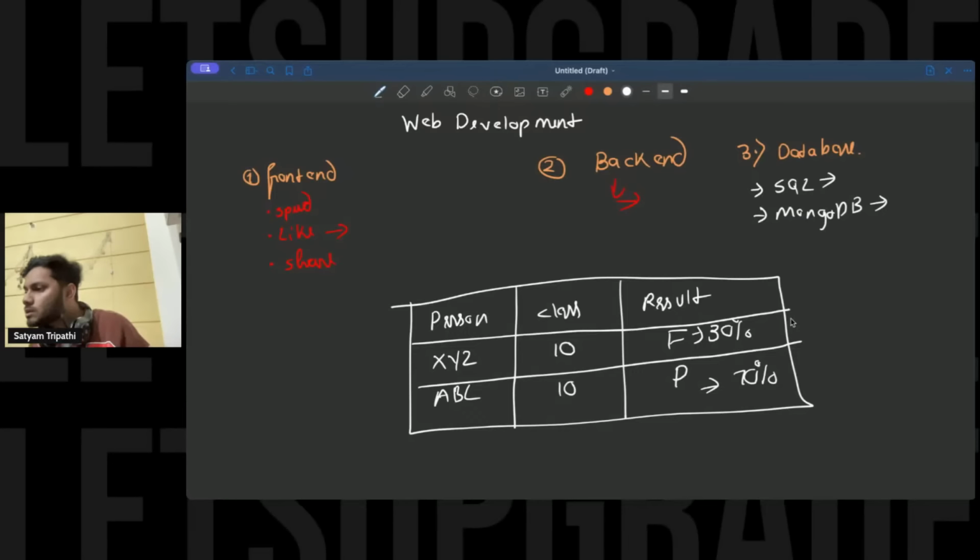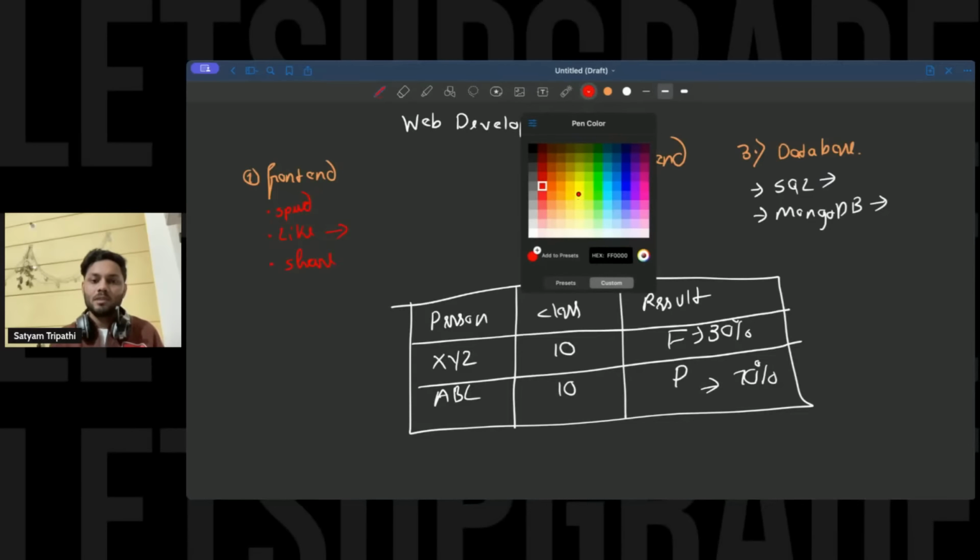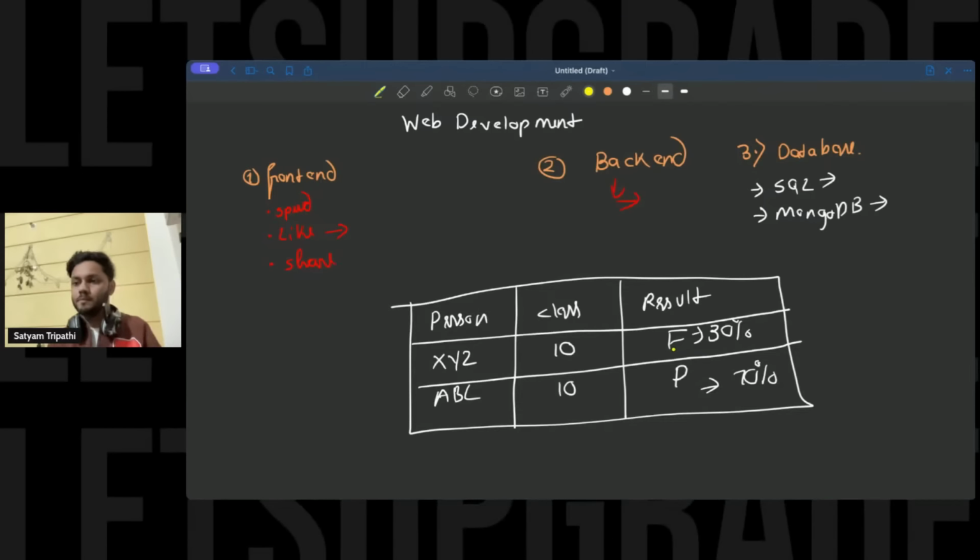Okay, yeah, for sure, I'll change the red color. No worries. Let me pick yellow. It will be more visible.